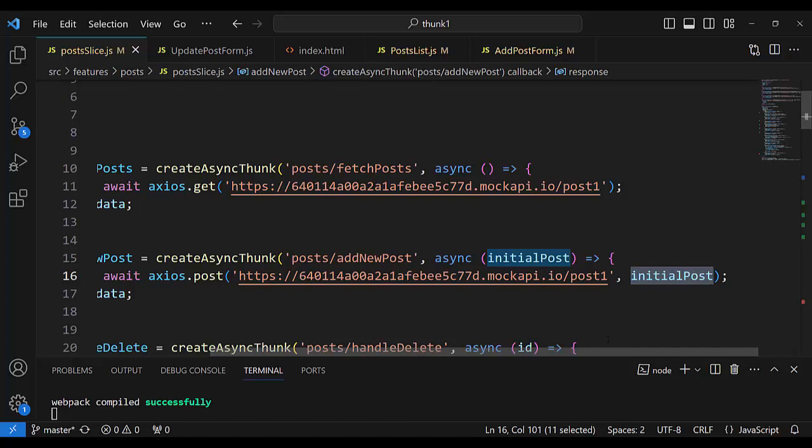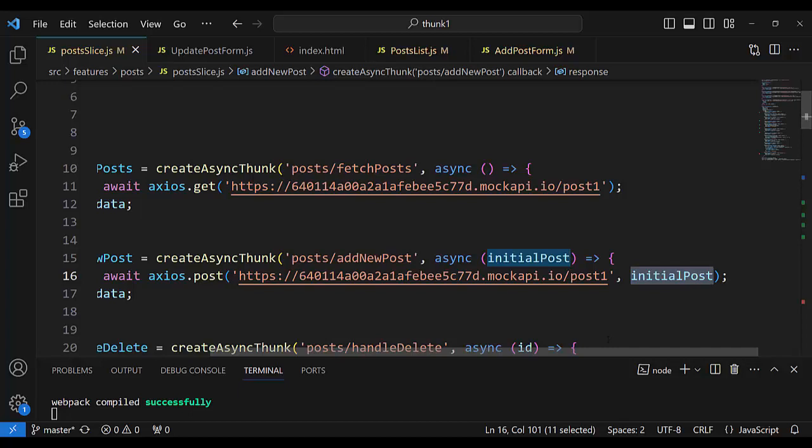Array we call plural, posts, and inside of that is post, singular. Post is a member of that array. And that initial post is an object with properties title and content and the values of them.